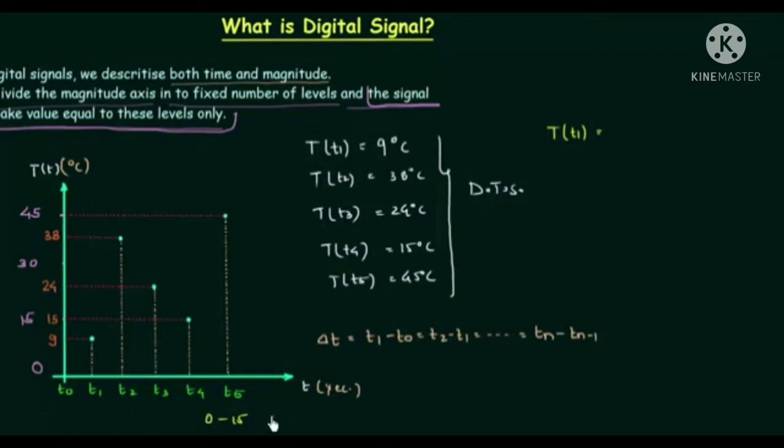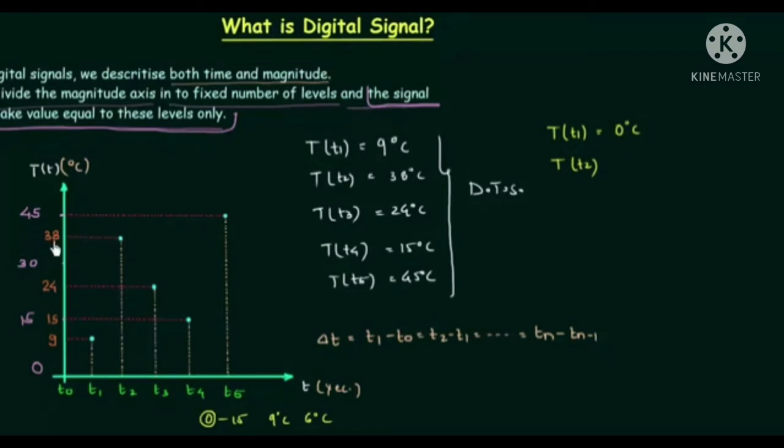The difference between 0 and 9 is 9 degrees Celsius, and the difference between 9 and 15 is 6 degrees Celsius. So this 9 degrees Celsius is near to 15 degrees Celsius. So at first sight it seems we have to consider 15 degrees Celsius, but this is not true. To minimize the error, we have to take the lower value. We have to take 0 degrees Celsius. This is the key point that you should remember. We don't select the higher value, we select the lower value. So the temperature T at time T1 is equal to 0 degrees Celsius.